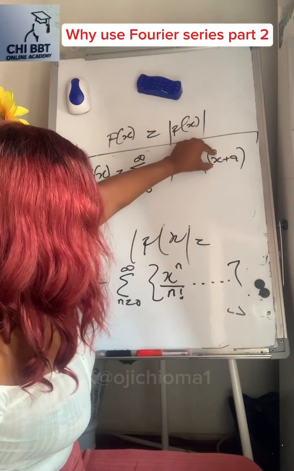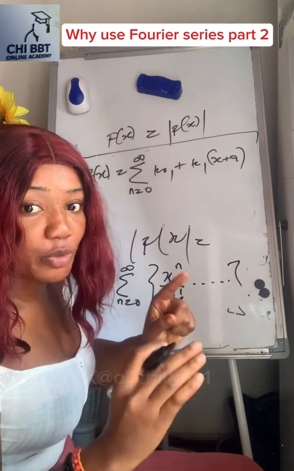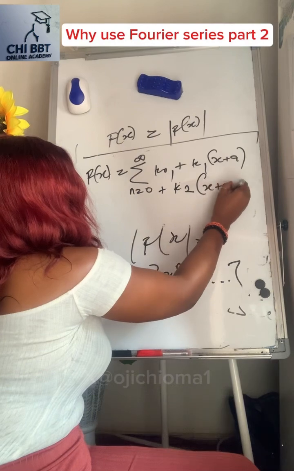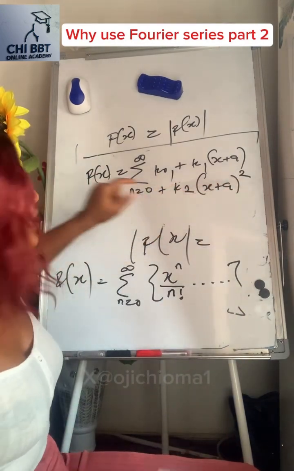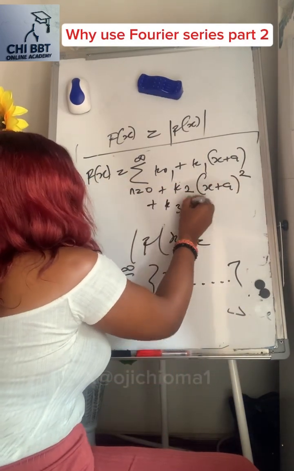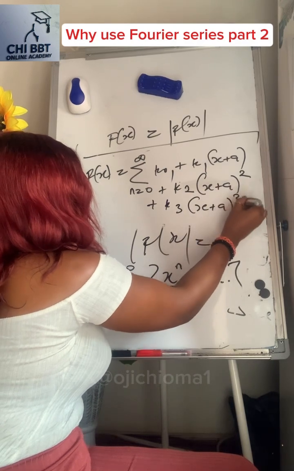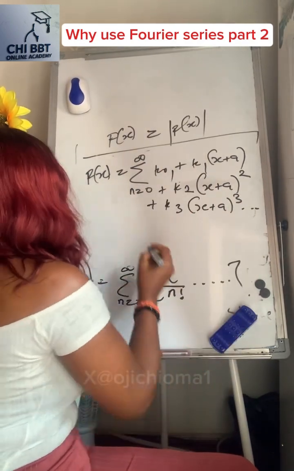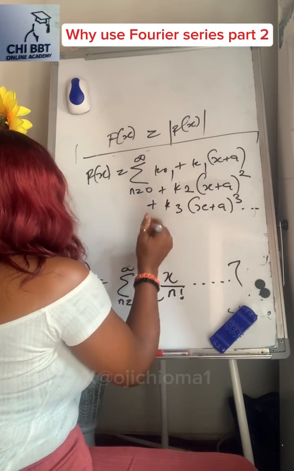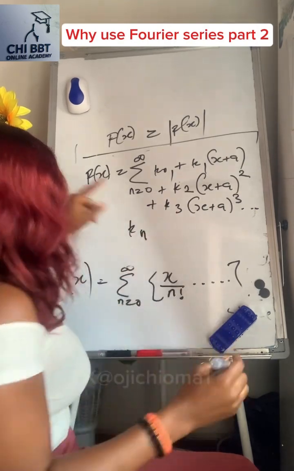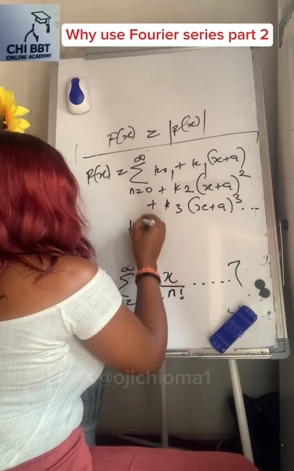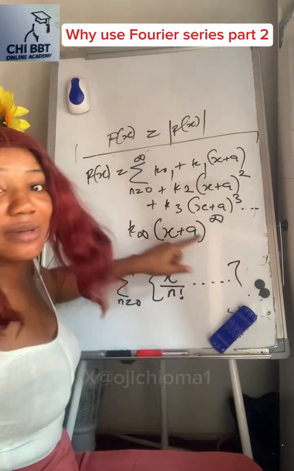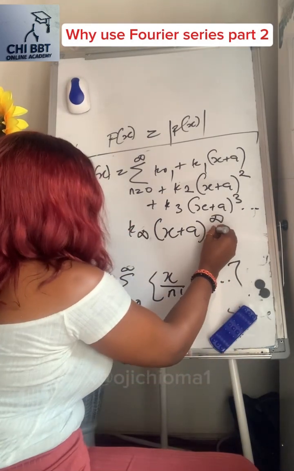This is where we are now seeing the maximum and the minimum limit, where it's supposed to be continuous or discontinuous, plus k2 bracket x plus a raised to power 2. You see that it's increasing, plus k3 bracket x plus a raised to power 3. You see that it's increasing. Then we have kn, which is k infinity bracket x plus a bracket to the infinity. That's where it's stopping. So we assume that we are stopping it.